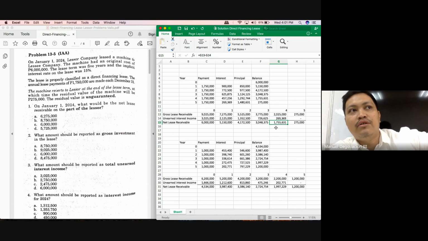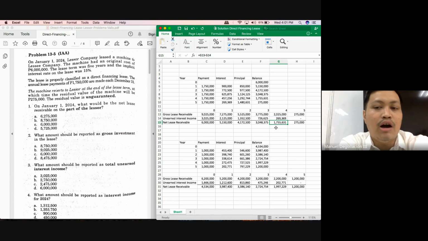The amount of interest earned on the fifth year. And again, what did we say? The amount that you will recognize in the last year should be everything that was left the prior year. So 269,369 minus our interest income of 269,369, your remaining unearned interest income would be 0. Make it a point that the unearned interest income at the end of the last year would be 0. Do you follow? So 275 minus 0, the balance would still be 275. But once the asset is returned, recognize the asset, and then they recognize the remaining 275,000 receivable.